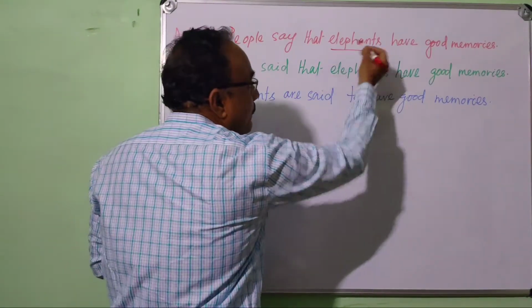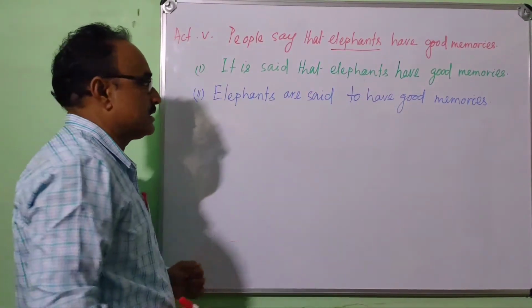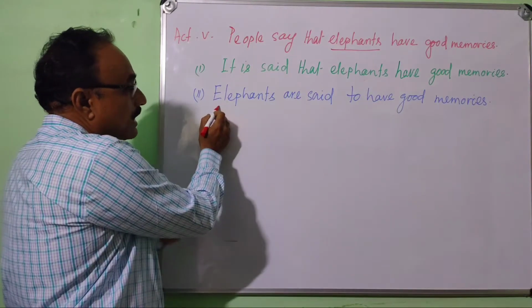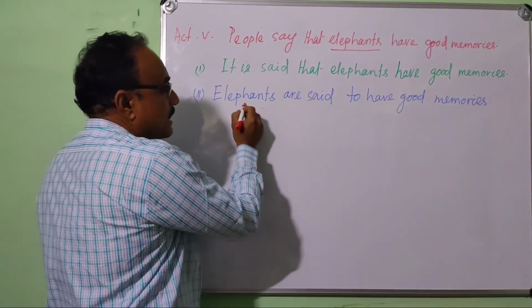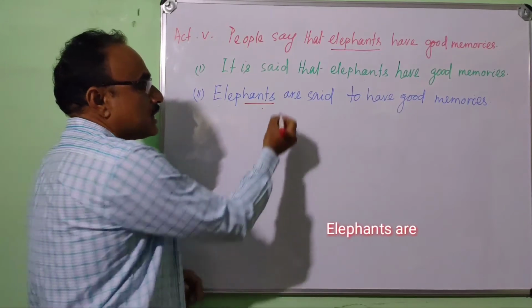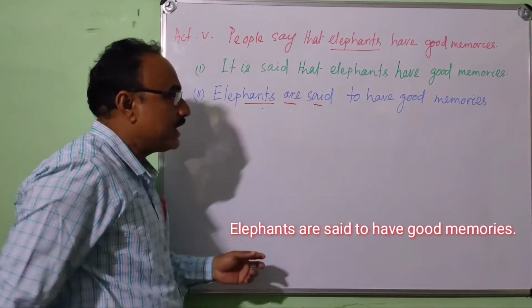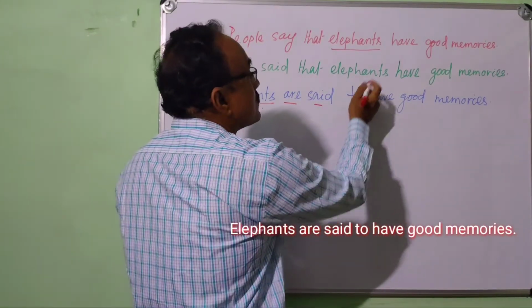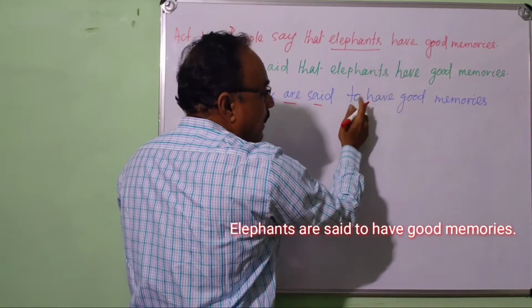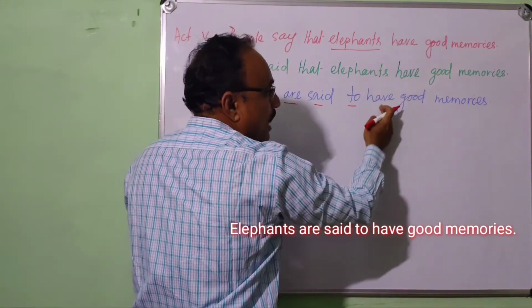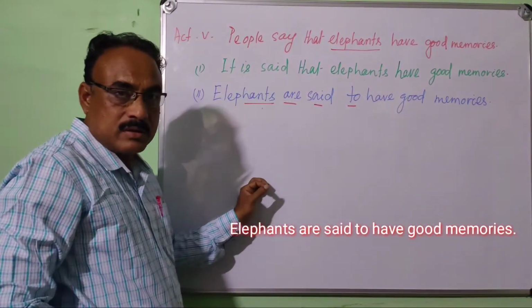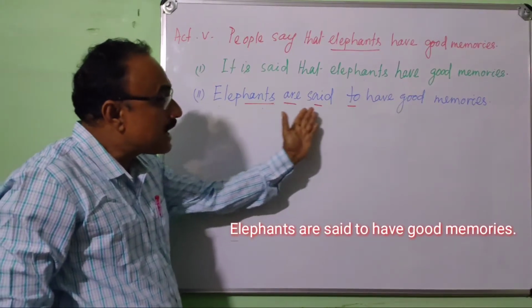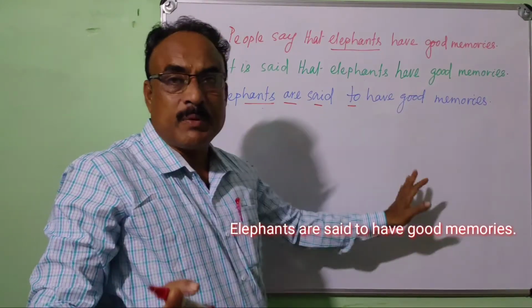Because you know that elephants are the main object, you say elephants are said. Because elephants are plural, you say are said. Then to plus the main verb. The main verb here is have, to have good memories. Again I will say, elephants are said to have good memories.